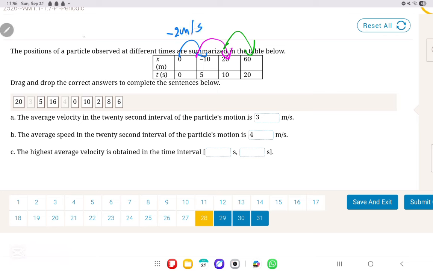Now, the pink one is going to be 20 minus minus 10, that's 30, divided by the total time, which is 5. That's going to be 6 meters per second. And then last but not least, 60 minus 20, that is 40, and then 20 minus 10, that is also 10, so that's going to be 4 meters per second. So the highest average velocity is obtained in the time interval of 5 seconds and 10 seconds.